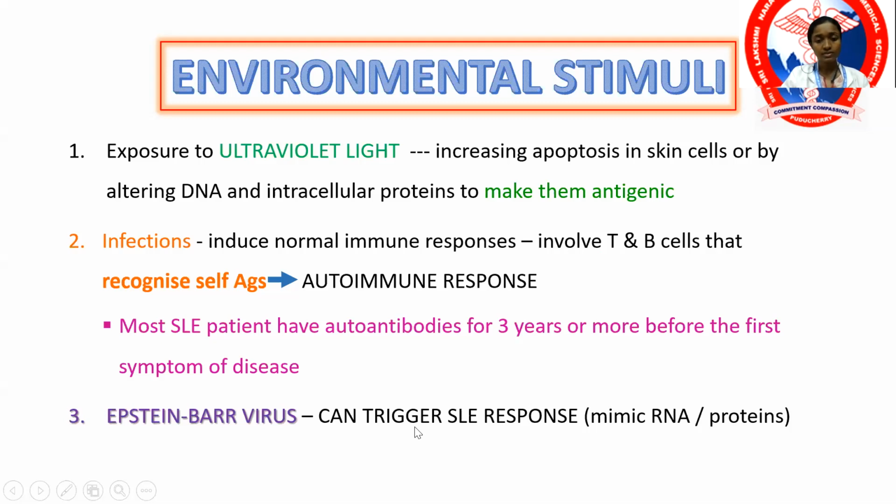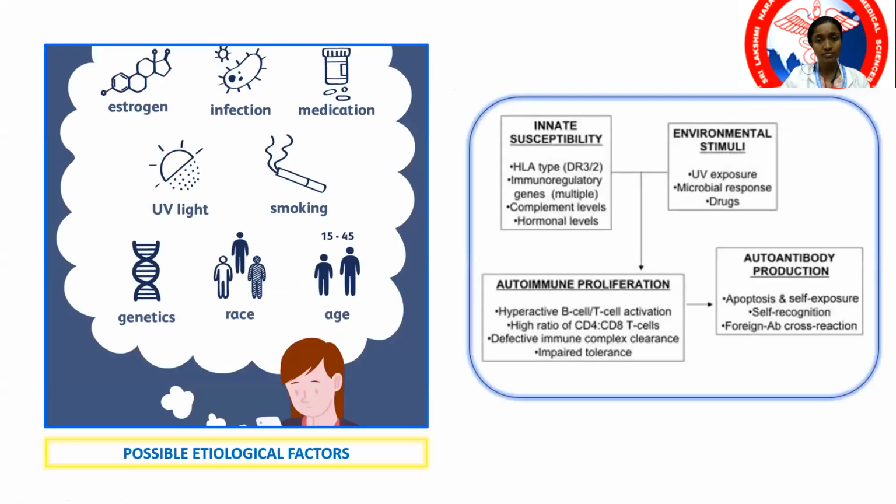Some of the studies also show that Epstein-Barr virus can trigger this SLE-like response. So you have a plethora of causes: infection, hormones, medication. Some of the drugs can cause a drug-induced lupus reaction, ultraviolet light. Smoking also can contribute, and genetic factors.